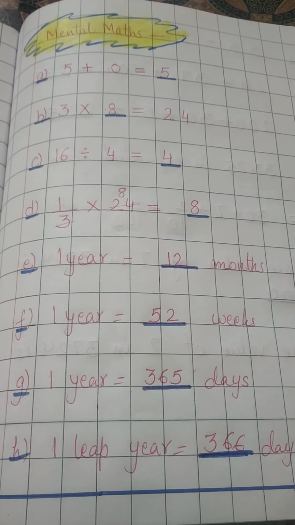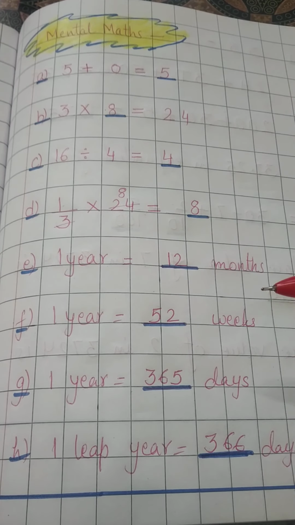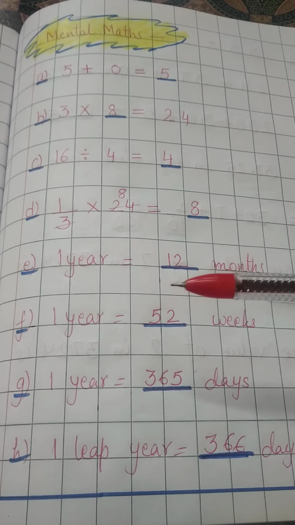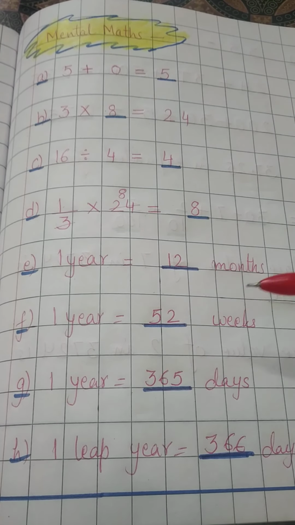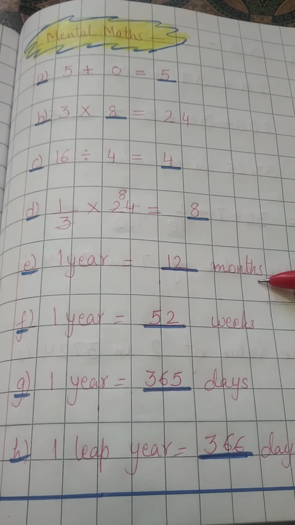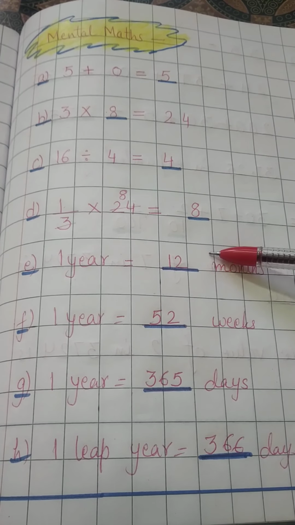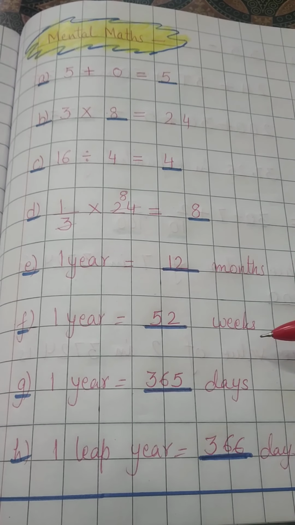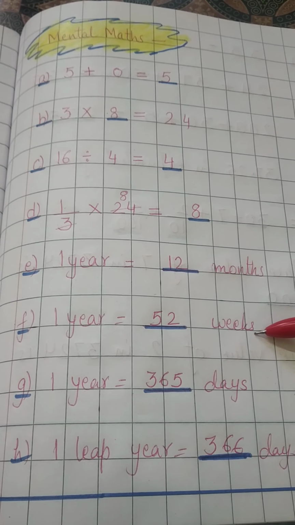Then here, these are very important for mental maths. Many students make mistakes in such types of questions. So here, 1 year equal to how many months? Whenever months are asked, you will write 12. Right? 1 year equal to 12 months. 1 year equal to how many weeks?